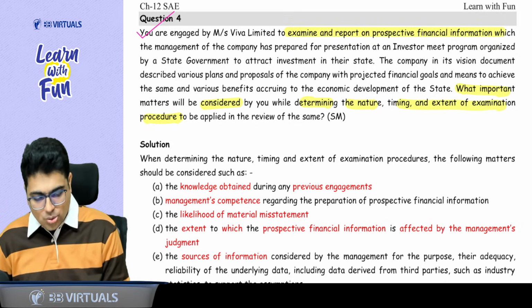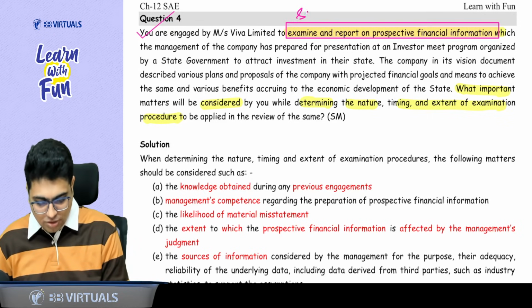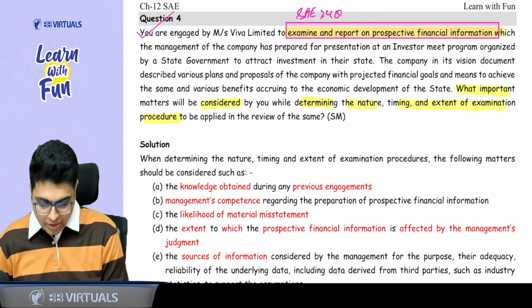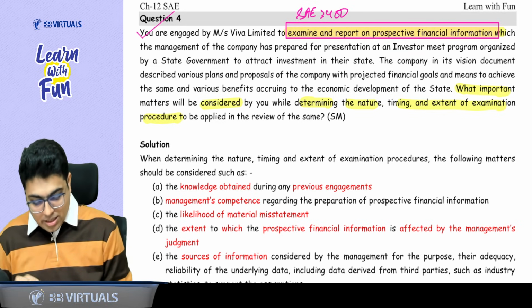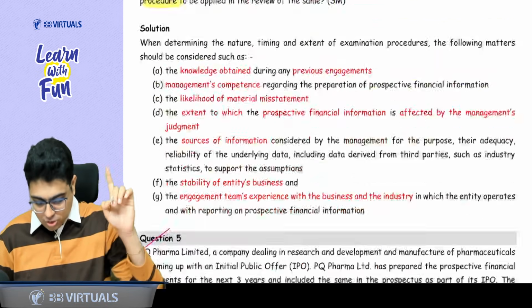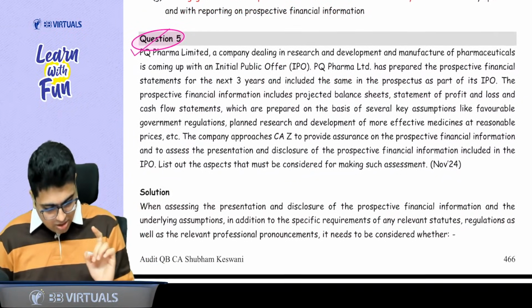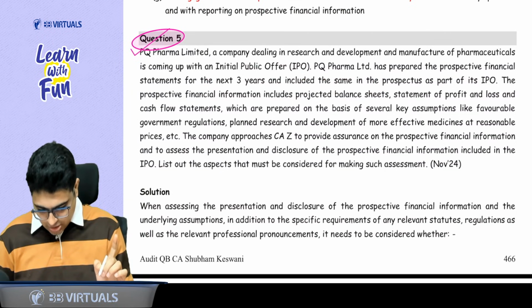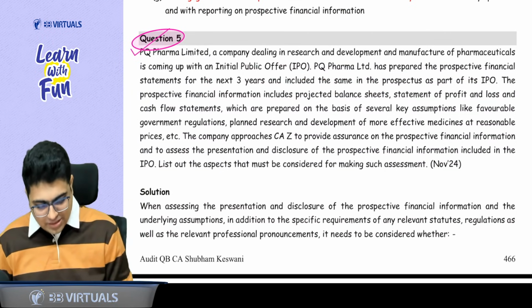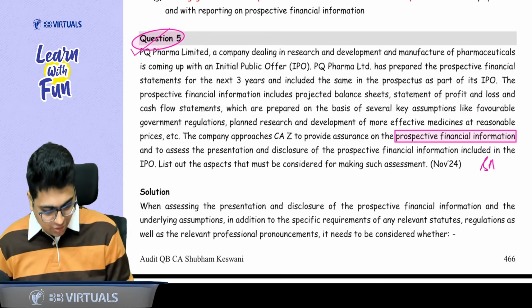So this is how you identify the answer. Examination of PFI. Now you know it is a question of SAE 3400. Which topic? No, not question 4. Sorry. I think we have to focus on question number 5. Question number 5 says which topic? Prospective financial information. Again, you know, SAE 3400.